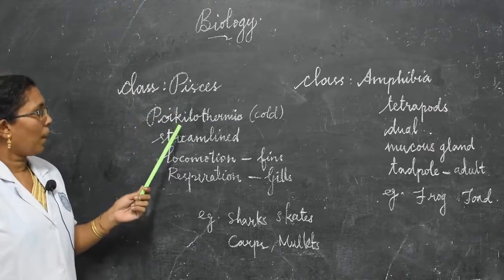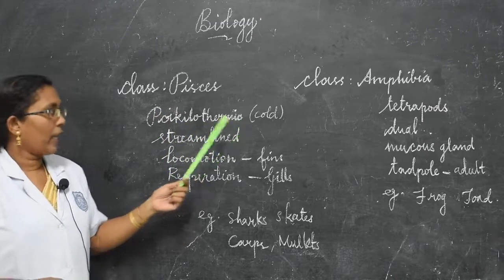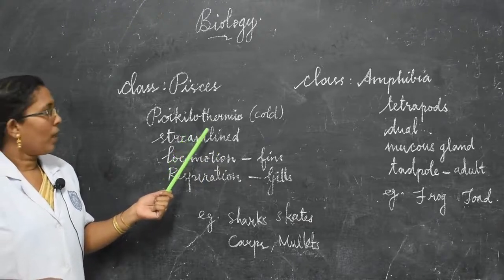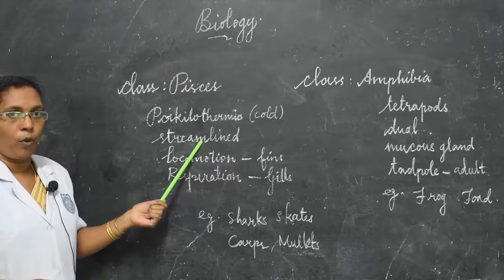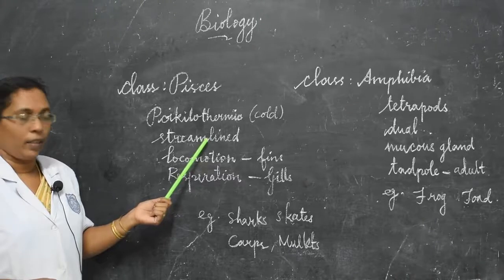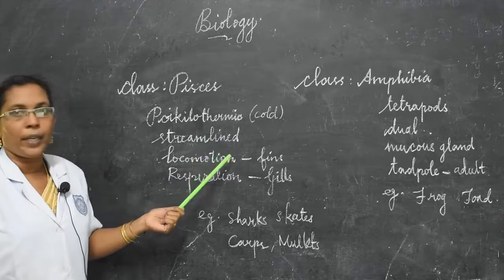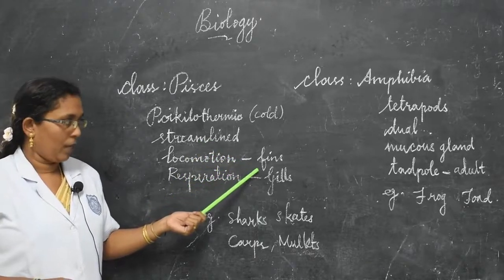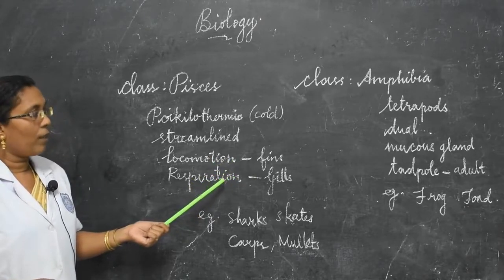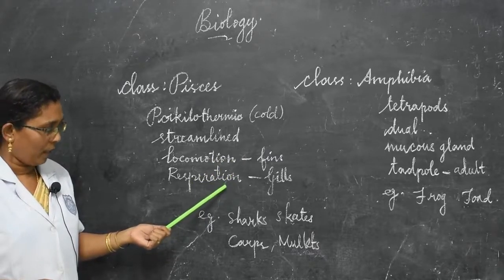Next one is class Fishes. The fishes are poikilothermic animals, that means cold-blooded animals. They are aquatic animals with jaw. They have a streamlined body, that means boat-shaped body. The body is divisible into head, trunk and tail. Locomotion is by using the median fins and paired fins. They respire through gills, and it has a 2-chambered heart, an auricle and a ventricle.